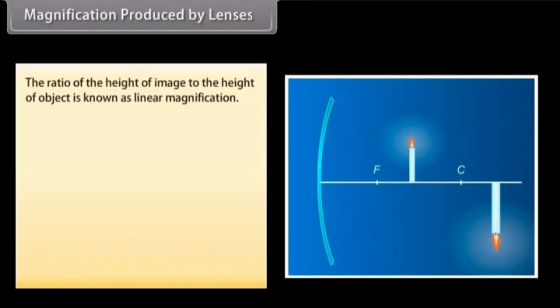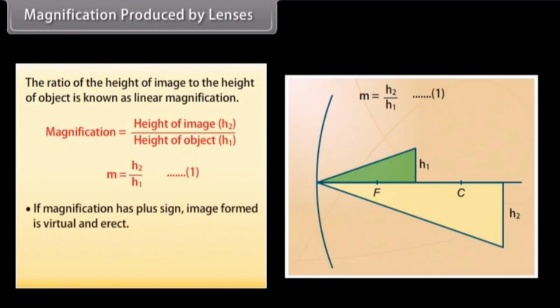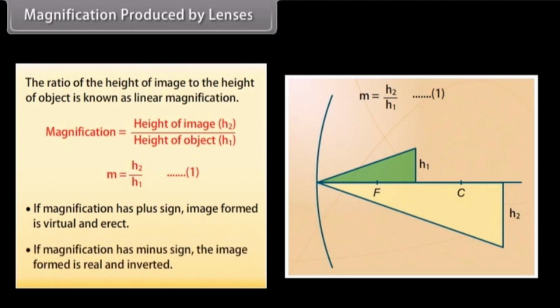Magnification produced by lenses. The ratio of the height of the image to the height of the object is known as linear magnification, which is equal to height of image h2 upon height of object h1. m is equal to h2 upon h1, which is equation 1. If magnification has a plus sign, the image formed is virtual and erect. If magnification has a minus sign, the image formed is real and inverted.